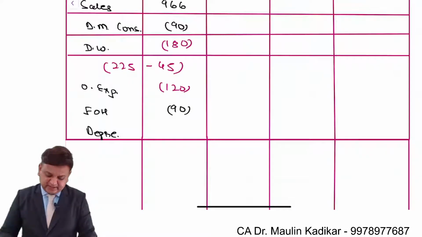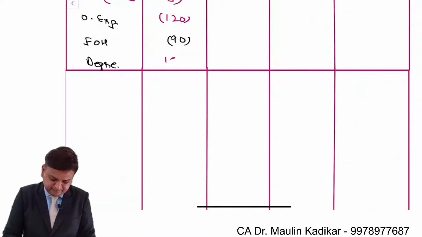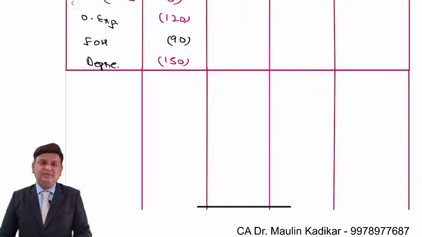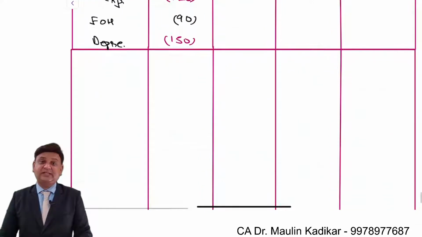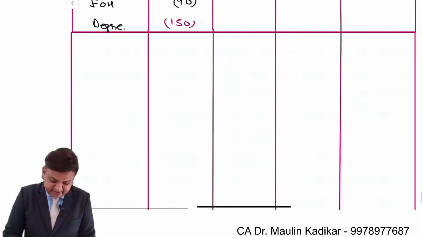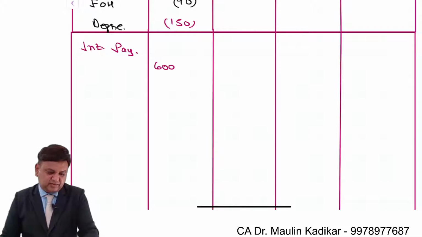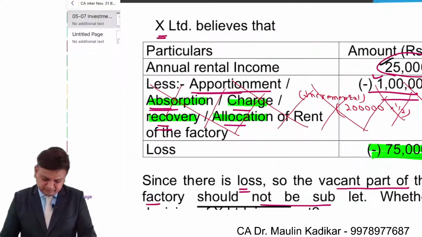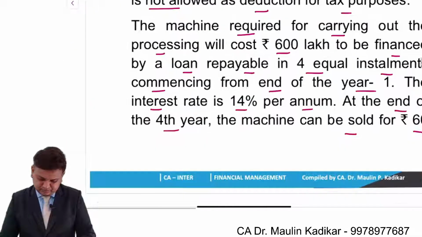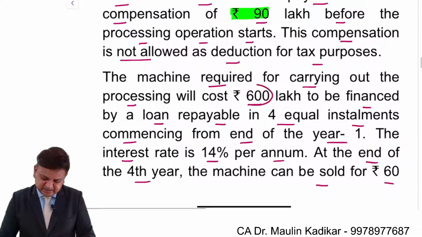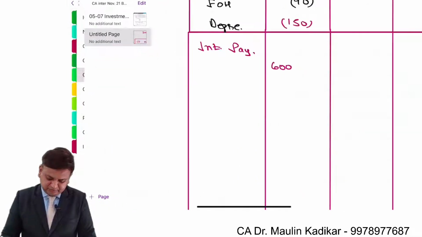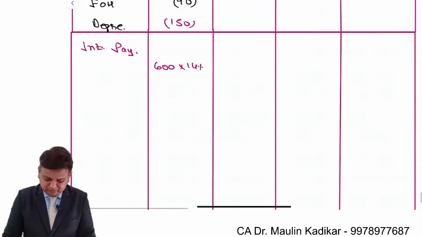Depreciation, which is already provided to us in the example, is 150 lakhs. Then we have been provided with the information that we are going to raise debt financing. So we will have the interest payment. We know that 600 lakhs is the amount of the loan and the rate of interest is 14%. You can see it is 600 lakhs and the rate of interest is 14%. So I think it will be 84 lakhs.